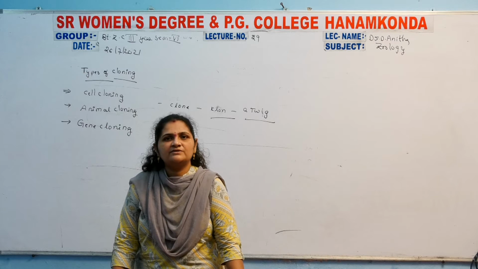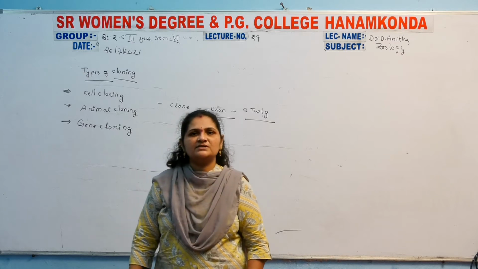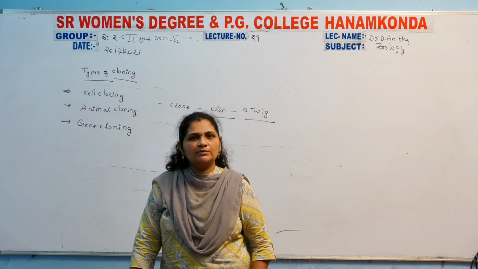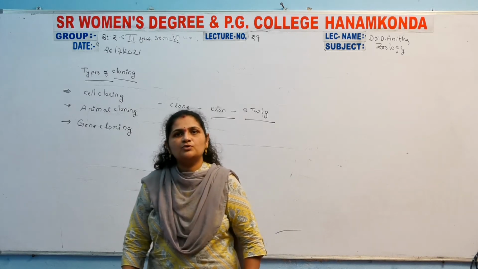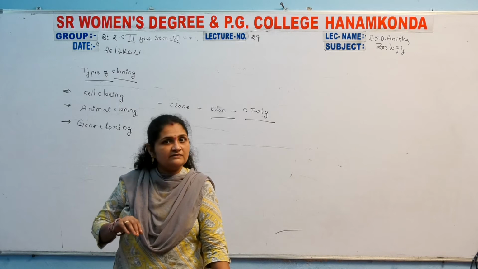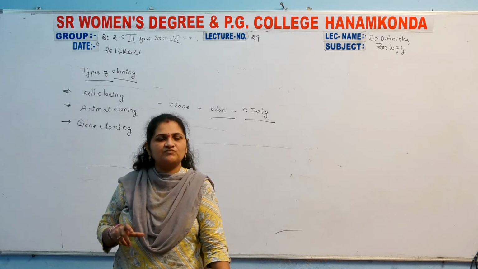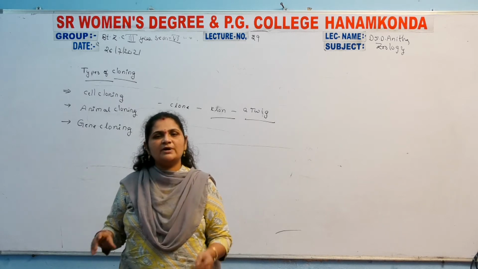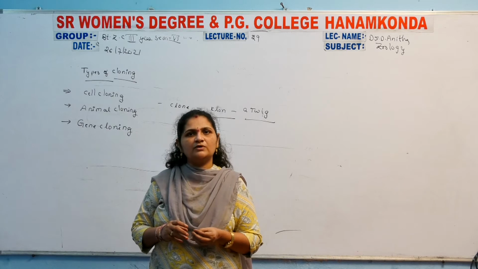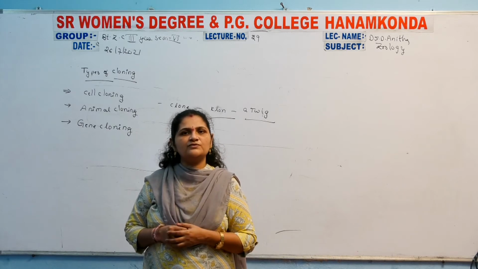But in meiotic division, half of the chromosome number is reduced, because meiotic division is the reduction division. This reduction division occurs inside the ovum and also inside the sperm cell. By the fusion of ovum and sperm cell, the zygote is formed.